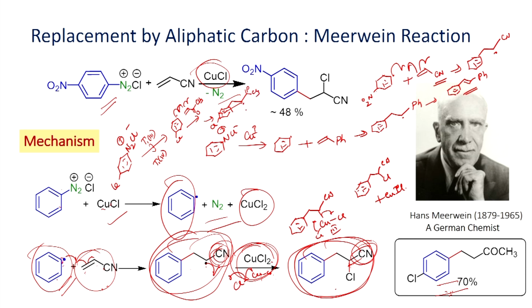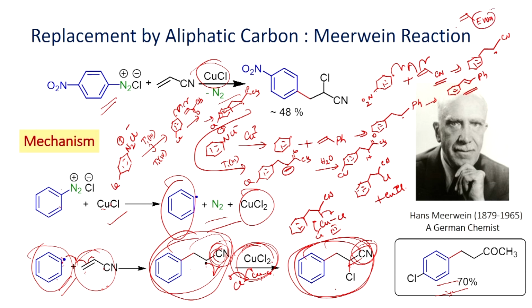a radical. This can now react with another molecule of titanium 3, it can be reduced and converted into an anion. Once we have the anion, it can undergo protonation. You can get the addition product. So, if you look at here, it also has broad applications. Whenever you have an alkene with an electron withdrawing group or phenyl group, it can be readily reacted with the diazonium salt.